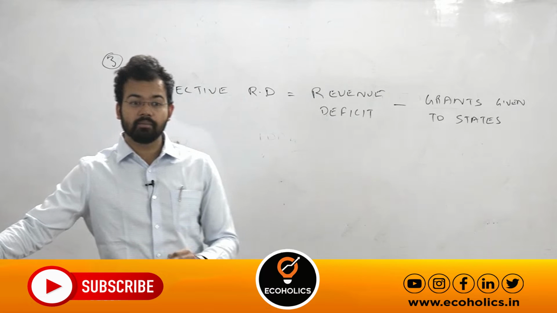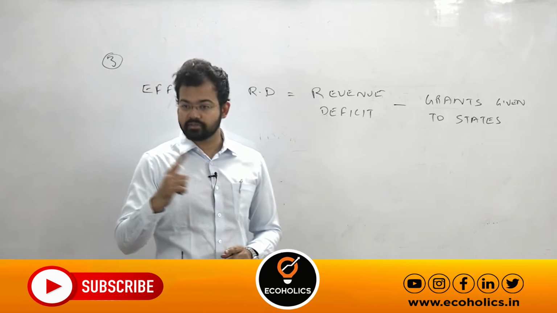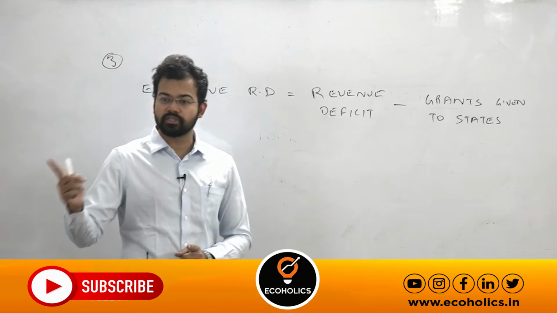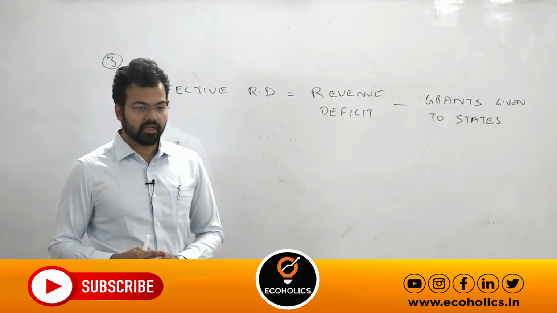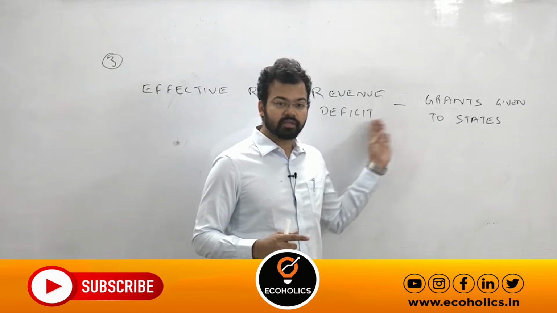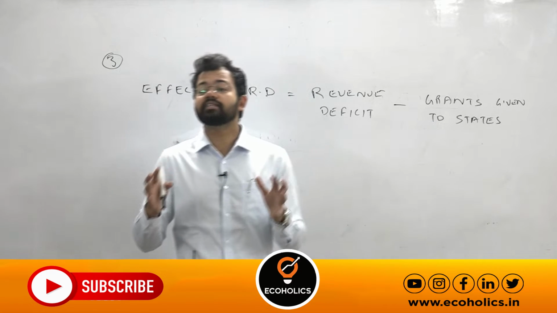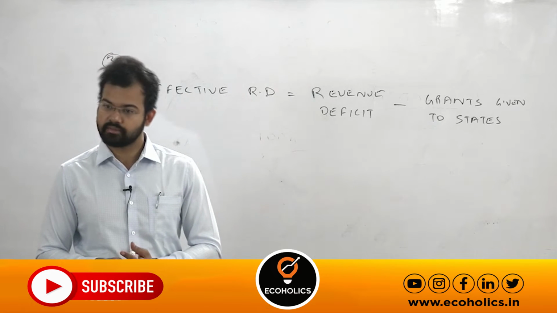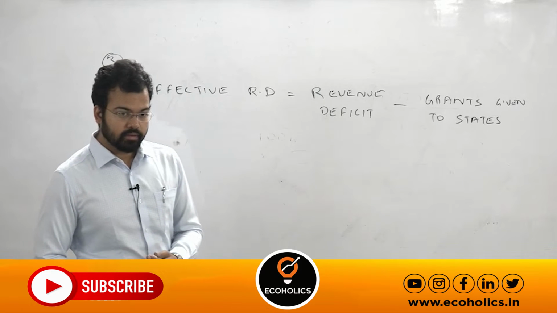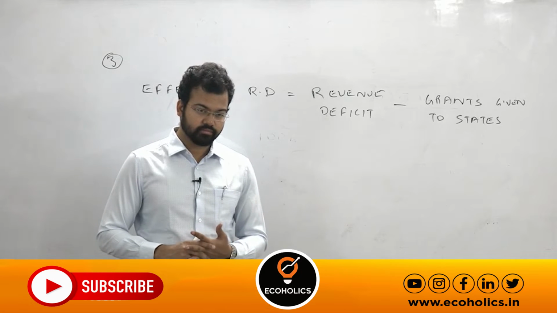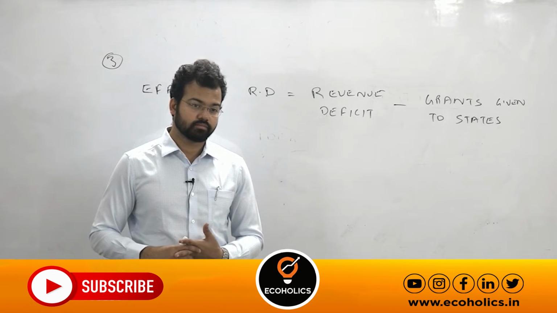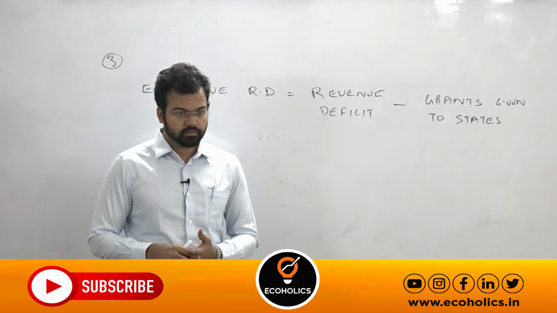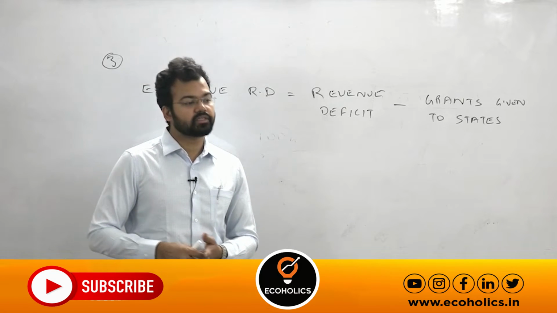So if the central government gives 100 crore rupees to the Rajasthan government and 50 crore is used for building roads, then you have to deduct that 50 crore from the revenue deficit, because for the country as a whole, it is being used for productive or developmental purposes. Getting my point? Simple. They are getting loans, but if they are getting grants, suppose for example, I'll give you.